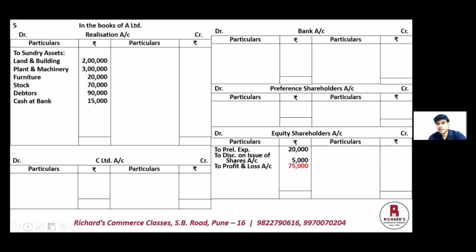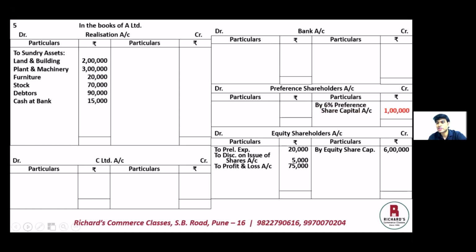This was step 1. The next step is transferring all the liabilities to the credit side of the realization account. So looking at the balance sheet, the first is share capital, which will obviously be transferred to the equity shareholders account. By equity share capital, that is 6 lakh rupees. There is also preference share capital, which will be transferred to the preference shareholders account. So preference shareholders account credit side, we have by 6% preference share capital, 1 lakh.